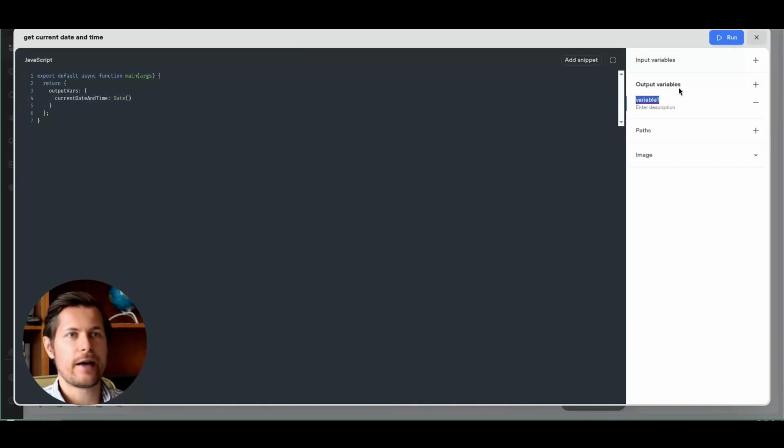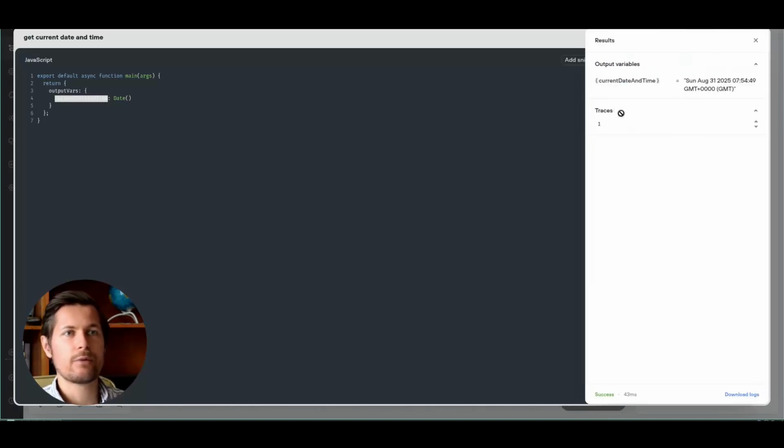And we can also define the output variables, which is basically this. So then the LLM has access to them. And then the description, the current date and time. And now we test it, we click run, and then we see that it worked.